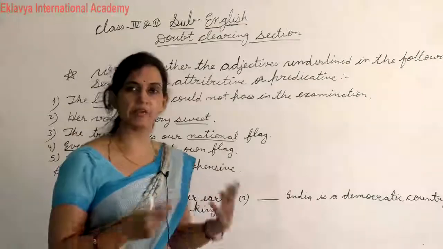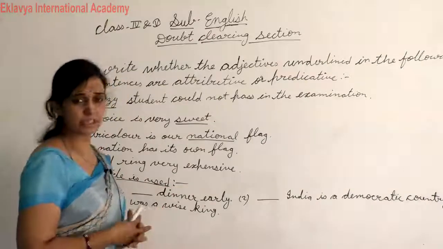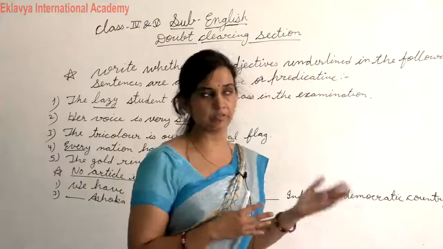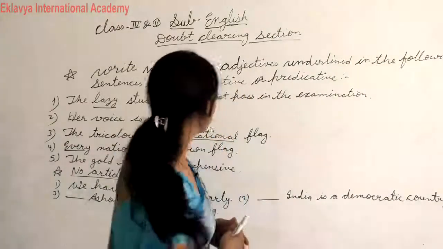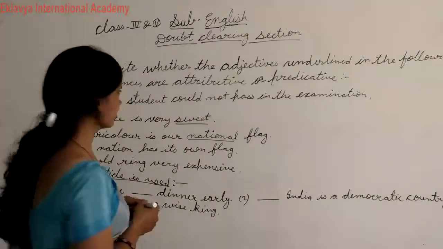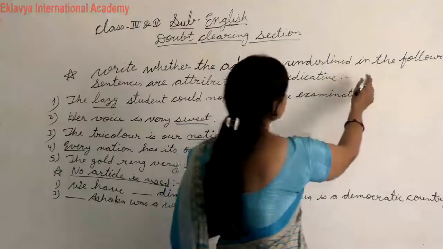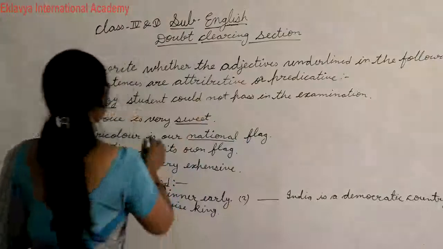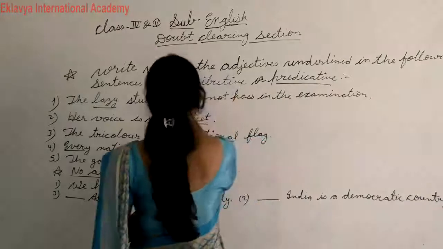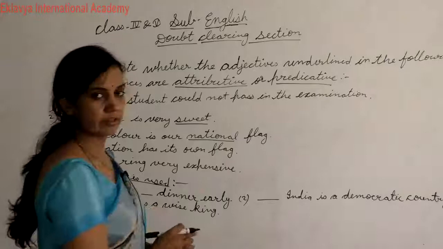Today your topic is doubt clearing section, in which we will see your doubts, because I have noticed that many students have many doubts. Many students have doubts because when I send them a worksheet, they don't understand what I want to ask them. So first, write. First question is, write whether the adjectives underlined in the following sentences are attributive or predicative. Mostly students don't understand this part, what is attributive and what is predicative.